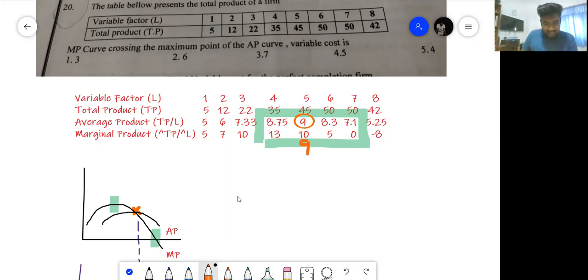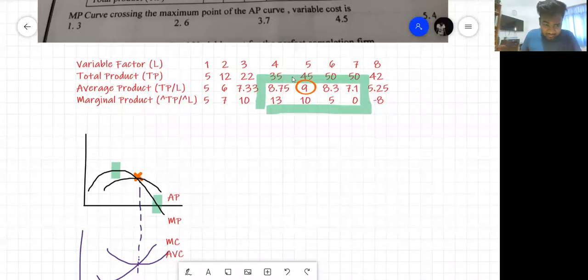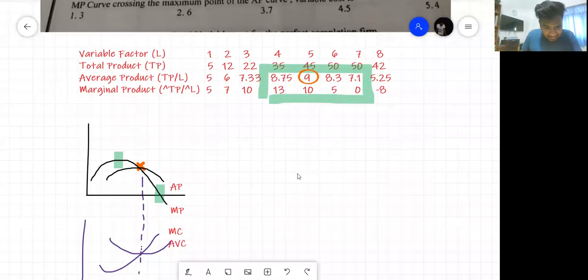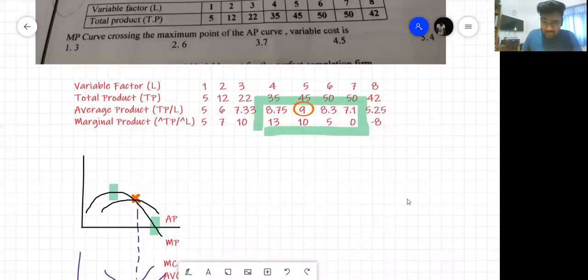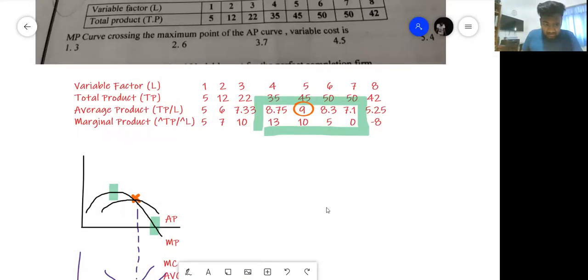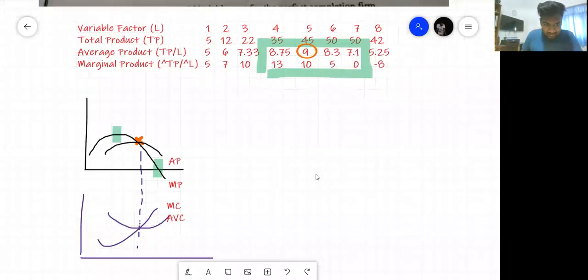There is a small problem in the question, but even if it matches, I still doubt you can find the variable cost. Average variable cost is there. You can assume these two are equal, but they have to give you total cost or some information. So I don't think this question is complete enough.